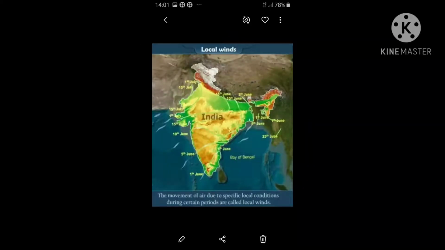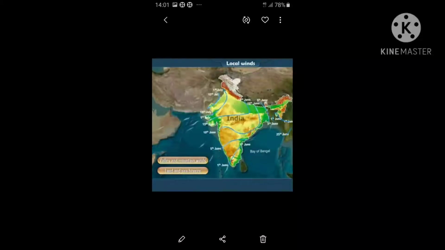Now let us see what are local winds. The winds that blow for a short duration of time, originate in a specific region and blow over a limited area are called local winds. Local winds affect the climatic conditions of the region where they blow. These winds are known by different names in different regions where they blow.